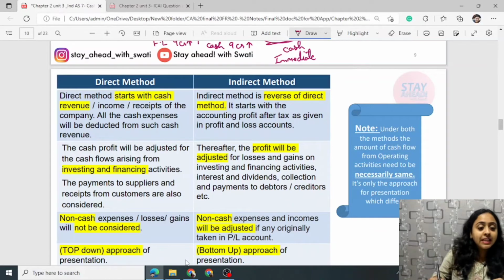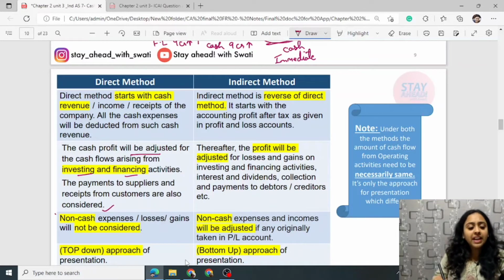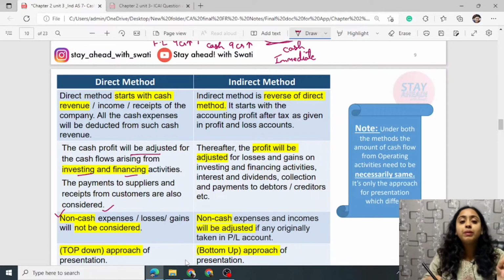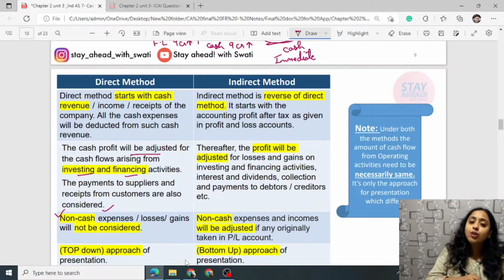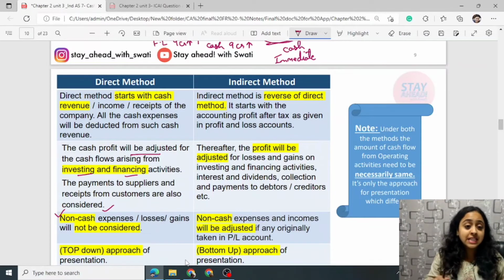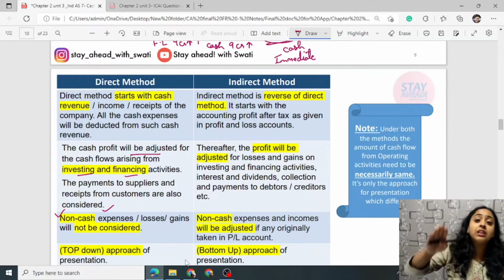The cash profits will be adjusted from cash flow arising from investing and financing. Non-operating cash will be removed. The payments to supplier and receipts from customers are also considered. Non-cash expenses and all, since not already included, you will not be excluding them. You will simply be ignoring all the non-cash income and expenses. Since in the indirect method they are already included in the net profit, you will be removing it from the operating activity cash flow.